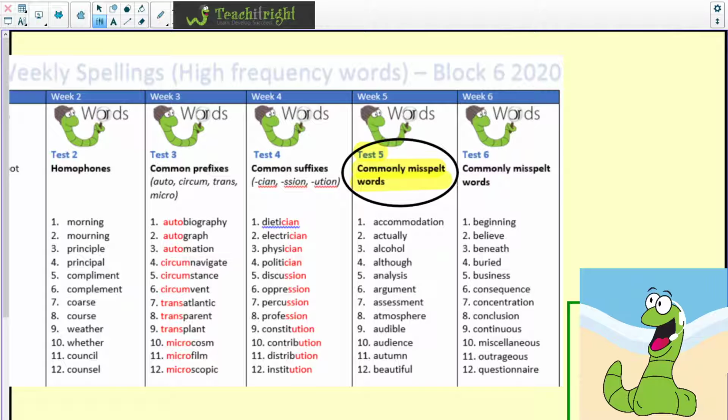Thanks very much for doing your spellings this week. We'd ask you now, please, to focus on Test 5 words, which are the commonly misspelt words, and do look very carefully at those, some tricky double consonants, particularly things like accommodation and assessment. So do look very carefully at those, and we'll test you on those next week.